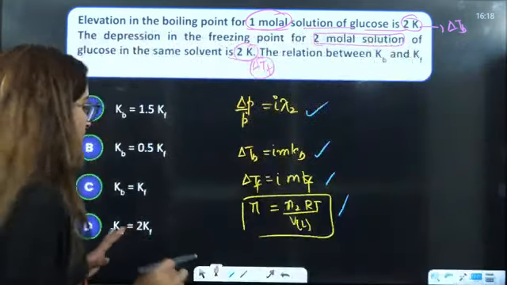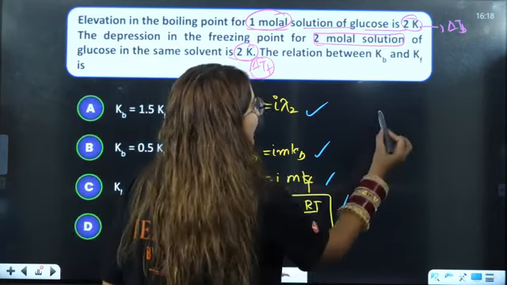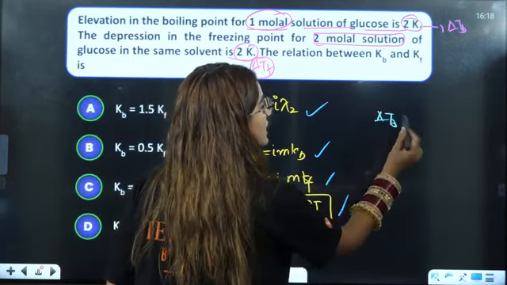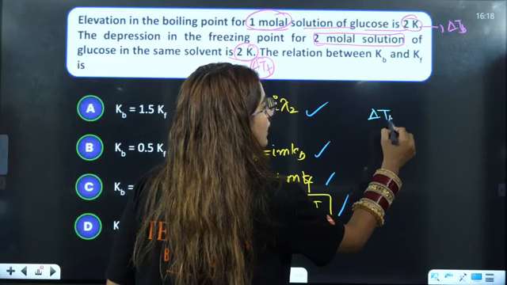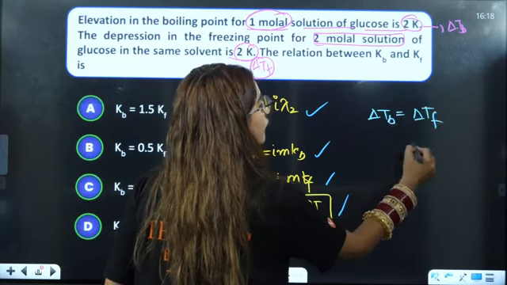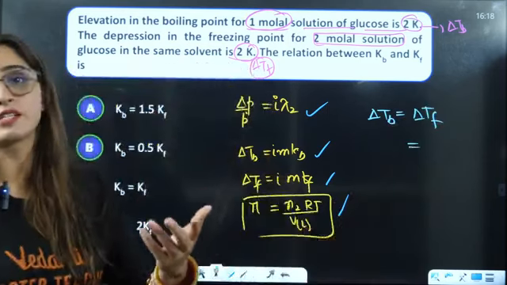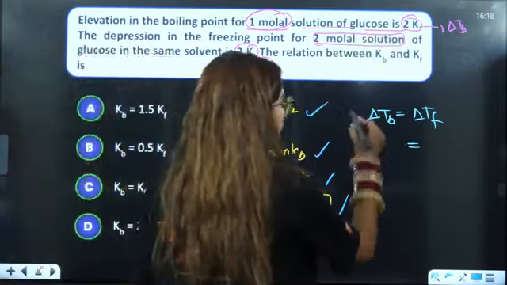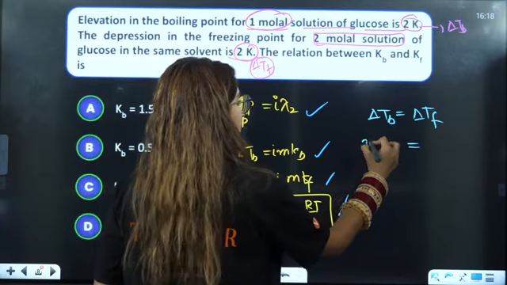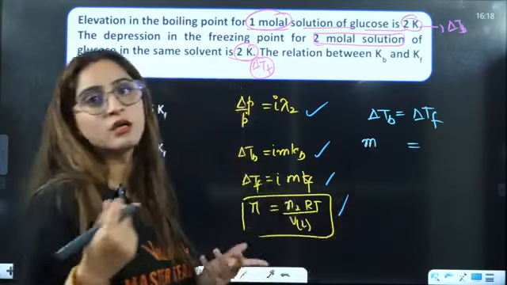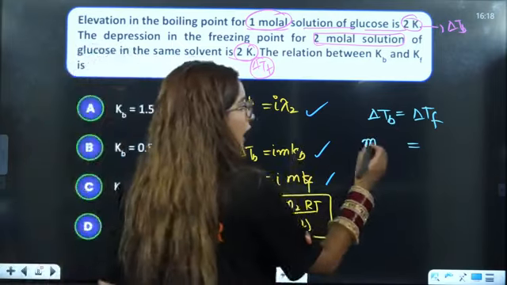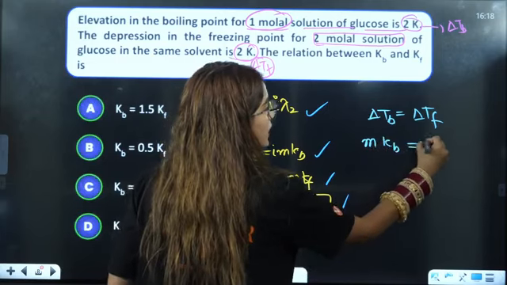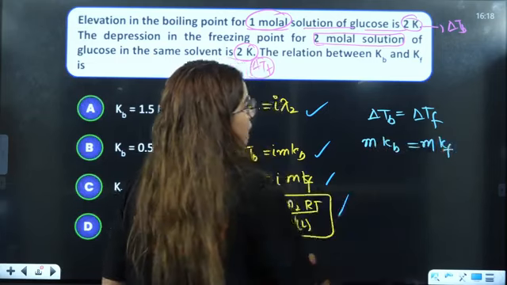See students, very simple. Can you identify that delta Tb is equal to delta Tf? They have not directly said it is equal, but they have mentioned the same values here, so that means they are equal, right? Delta Tb is nothing but i m Kb, and because glucose is a non-electrolyte, i will be equal to 1, so this is m Kb, this is m Kf.